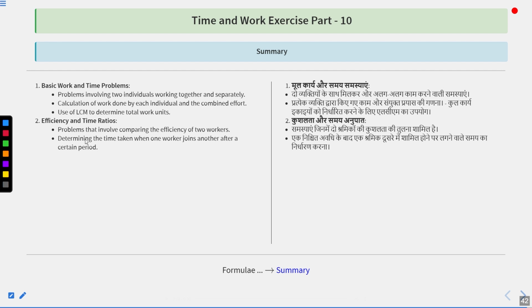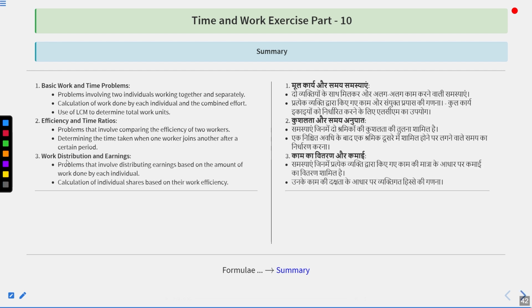That is how to determine the time taken when one worker joins after a certain period. Or problems that involve comparing the efficiency of two workers. And we also did work distribution and earning concept. That is problems that involve distributing earnings based on the amount of work done by each individual and calculation of individual shares based on their work efficiency.